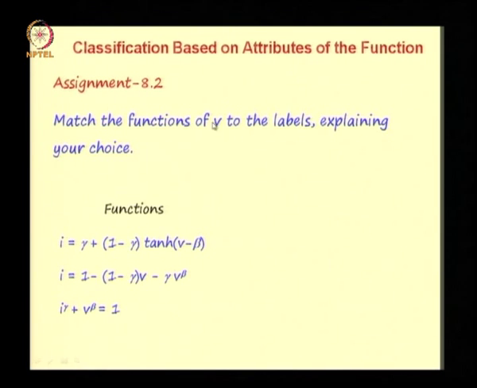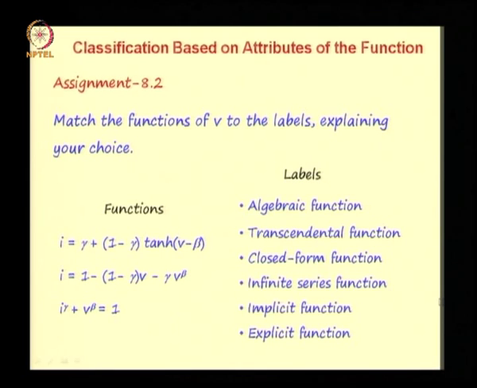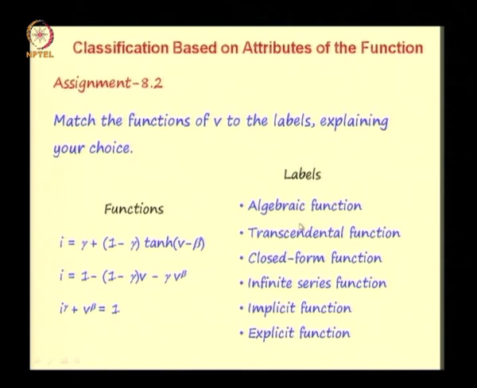An assignment: match the functions of V to the labels, explaining your choice. So these are the functions of I as a function of V. Gamma and beta here are parameters. The labels are algebraic function, transcendental function, closed form function, infinite series function, implicit function and explicit function.